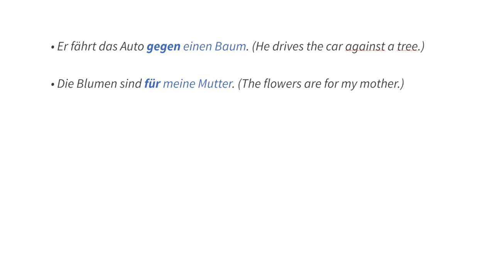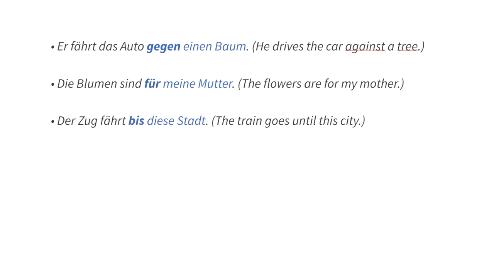Die Blumen sind für meine Mutter. The flowers are for my mother. Für wen? Für meine Mutter. Der Zug fährt bis diese Stadt. The train goes until this city. Again we have, after the preposition, the accusative object.